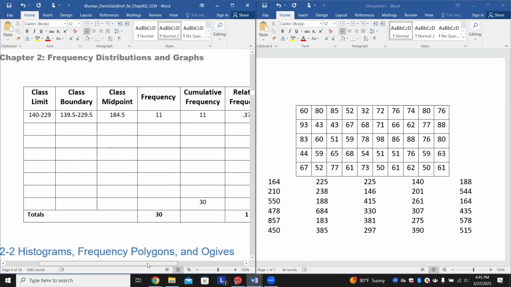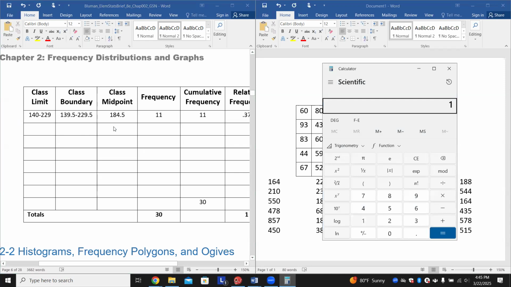And really and truly, once I get the frequency here, I really don't need this too much anymore. So again, we decided we're going to do 90 as our class number. So if you were to do 140 plus 90, let me quickly pull up a calculator here. 140 plus 90, you would get 230. So 230 would be the next number. So this would be 230 right here. And then if you want to do that plus 90 again,